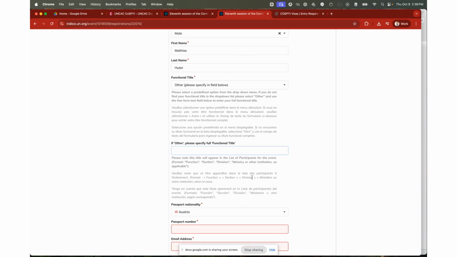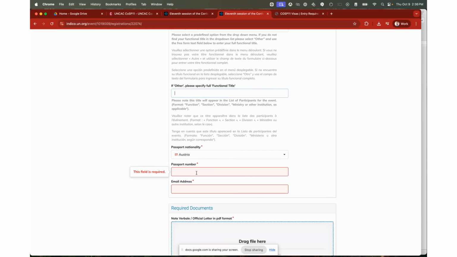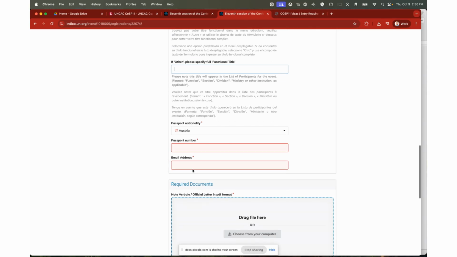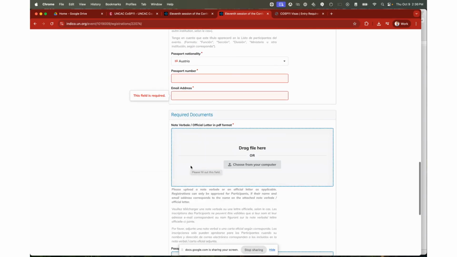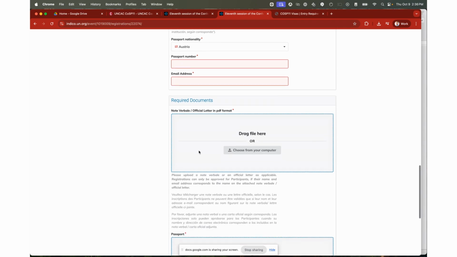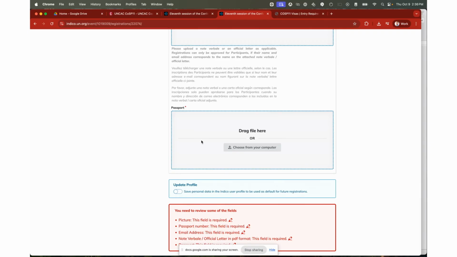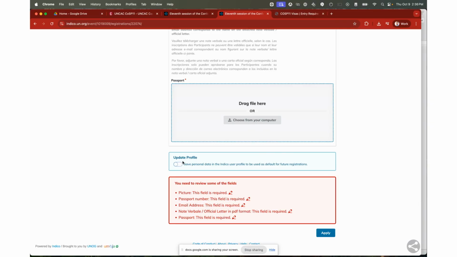Further down, you have to select your nationality, provide your passport number, work email address, and that has to be the email address that is also provided in the delegation letter. And then down here, upload the delegation letter I previously mentioned and a copy of your passport. Please be aware that your passport has to be valid at least 3 months beyond the COSP in order for you to get a travel permit. And then you can select here to save this data for future applications in the Indico system.